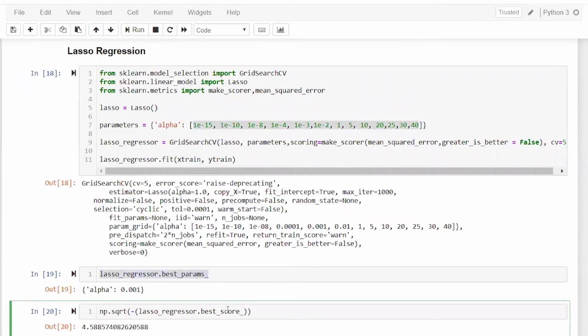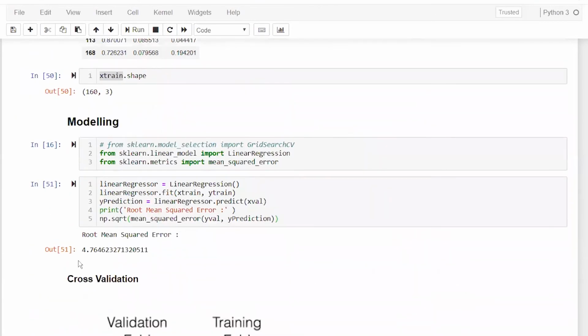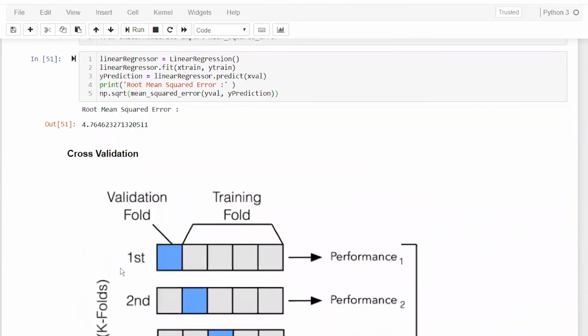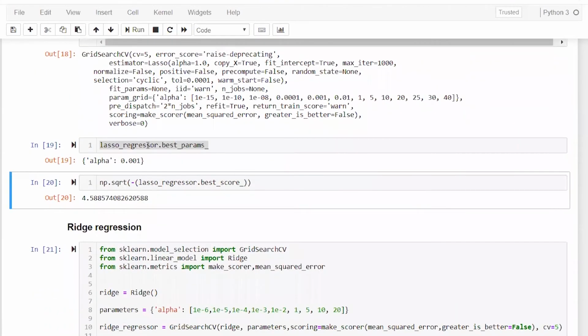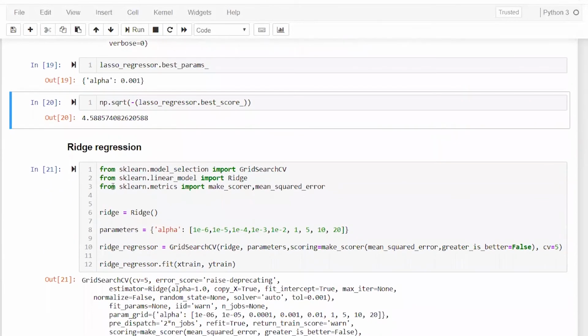And if I talk about the best score, in this case you see I am getting 4.58857, and in the earlier case I was getting 4.76. So here you can see your regularization is helping, right? In this case you have 4.58, and that is lower. The lower it goes, the better your model is performing, right?